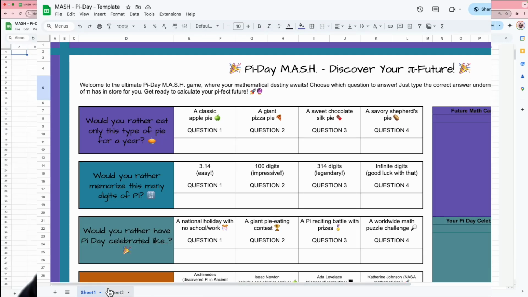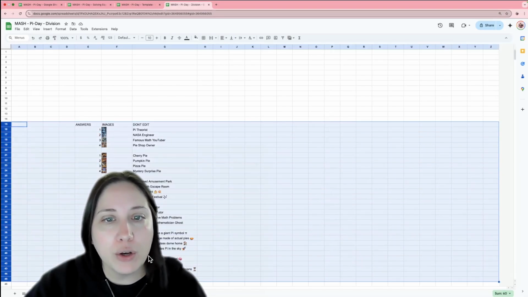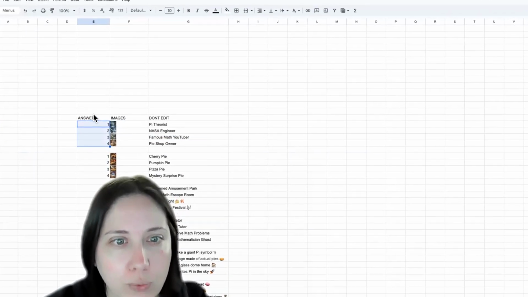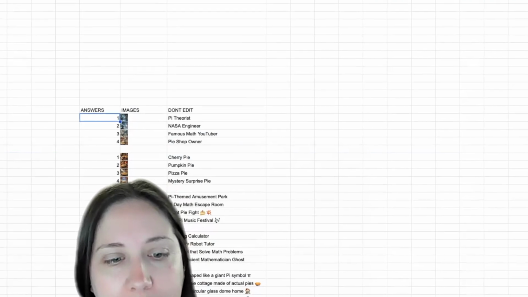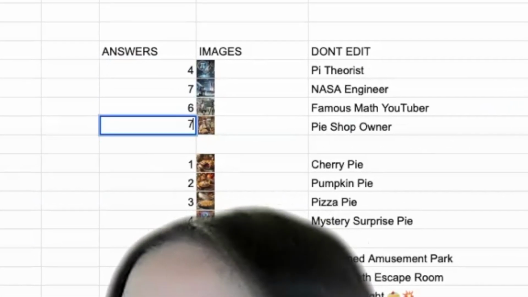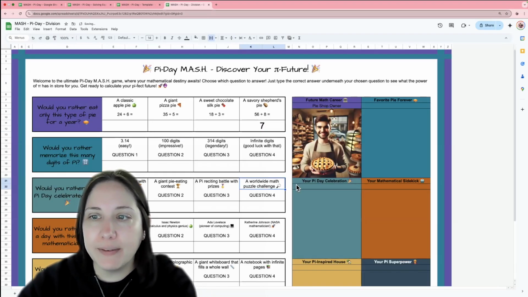On sheet 2 is where you're going to set the correct answers. Okay, so this is why I want to work in sections. These are the answers that belong to every one of these images. Okay, we can make this bigger if you sort of want to see, but right here is also what the name goes with this image. Okay, so let me put in the answers first. Where it says answers, that's exactly what I'm going to type in. The answers to questions 1, 2, 3, 4 of the first section. So those answers were 4, 7, 6, and then 7 again. Okay, so for example, now this person types in 7 here, their answer is correct, and they get a pie shop owner.